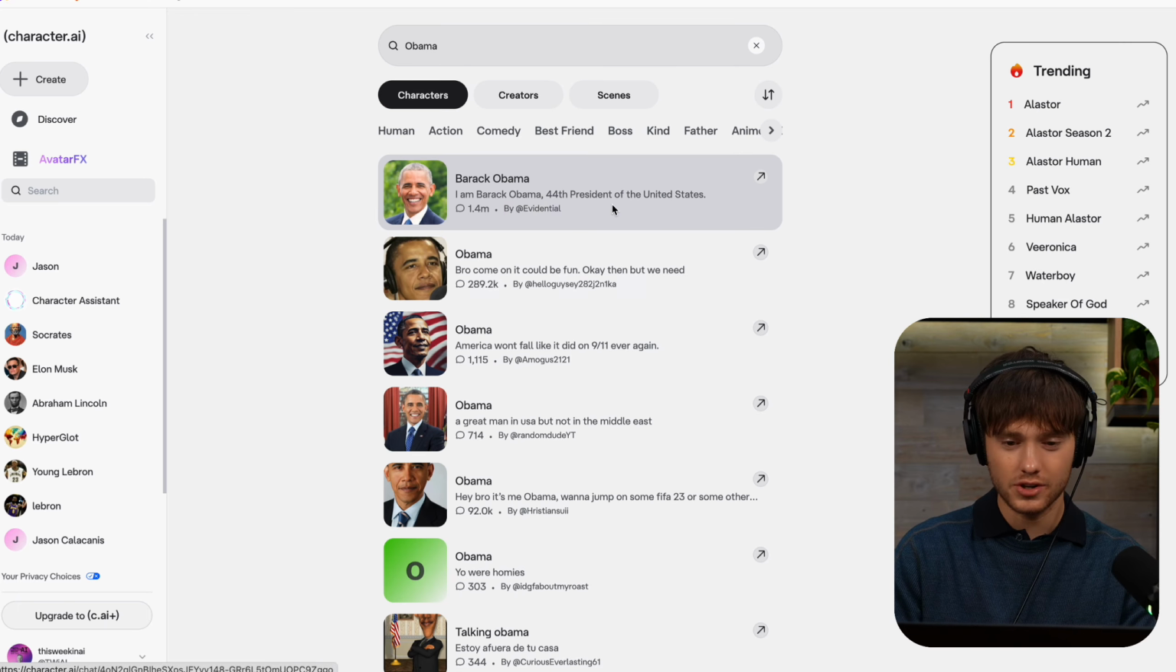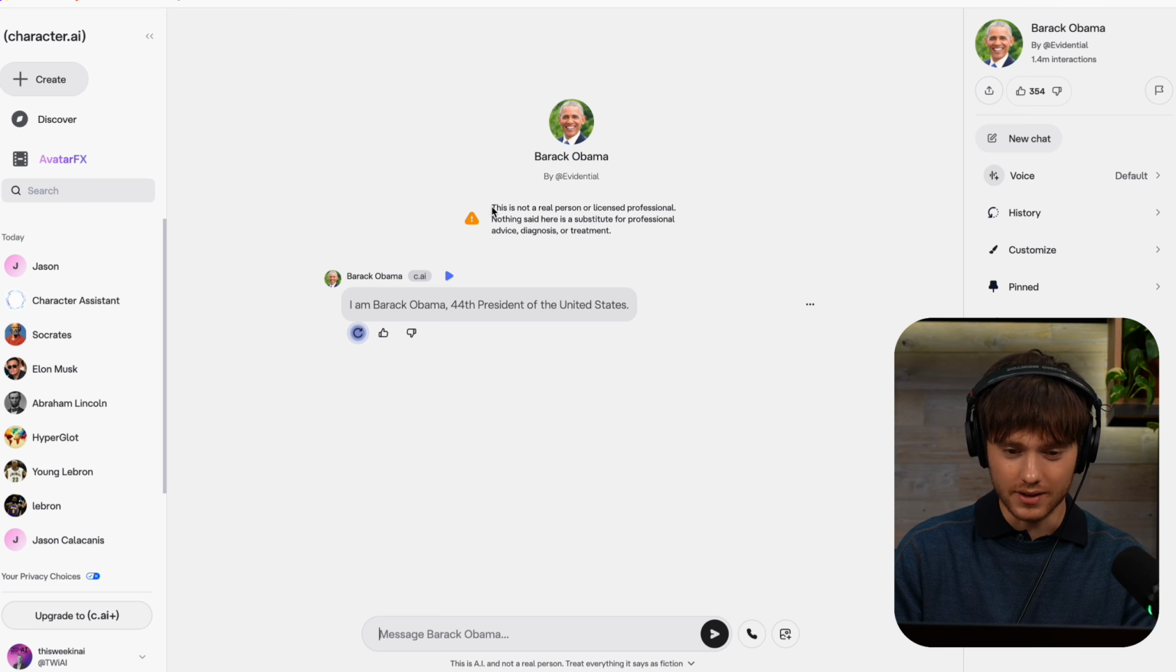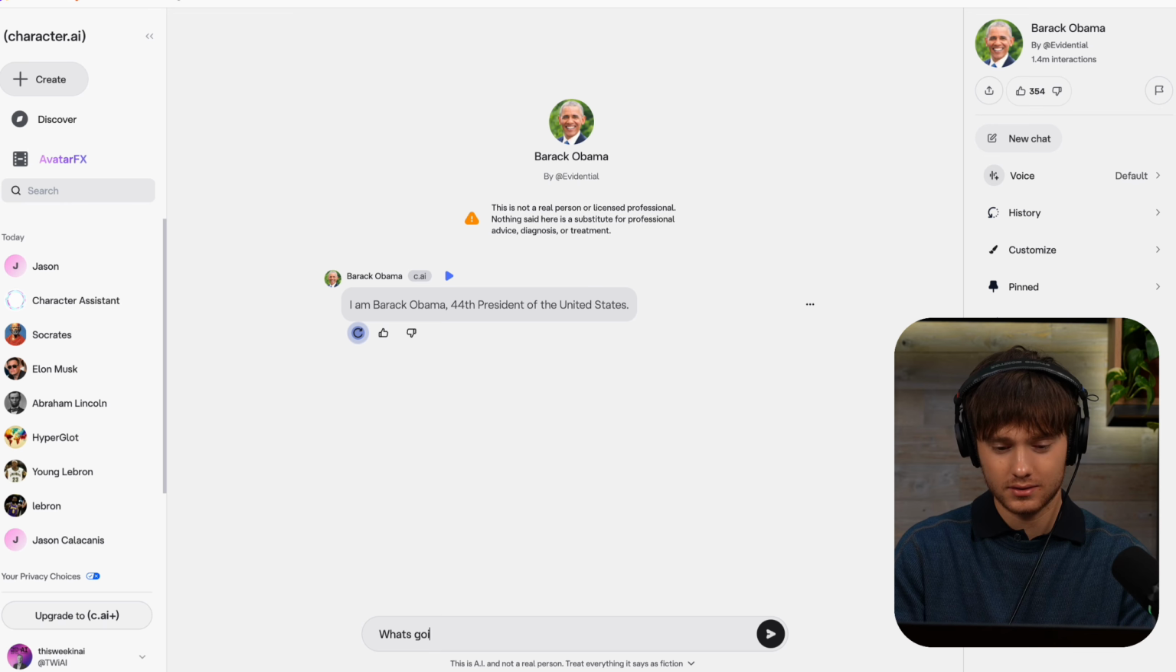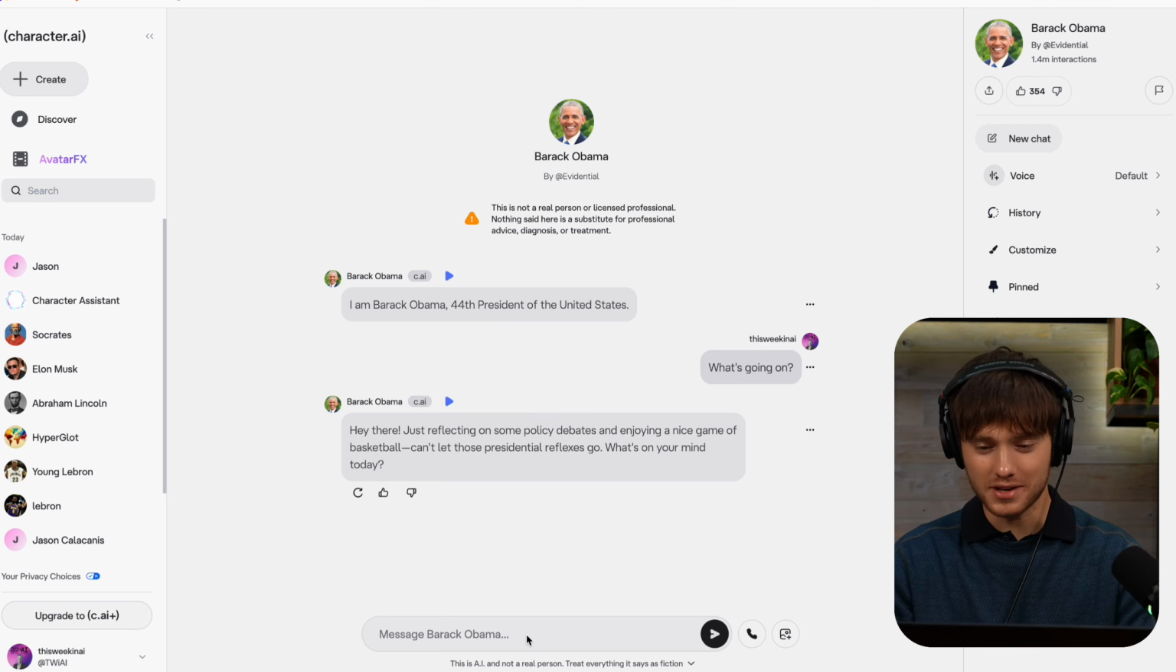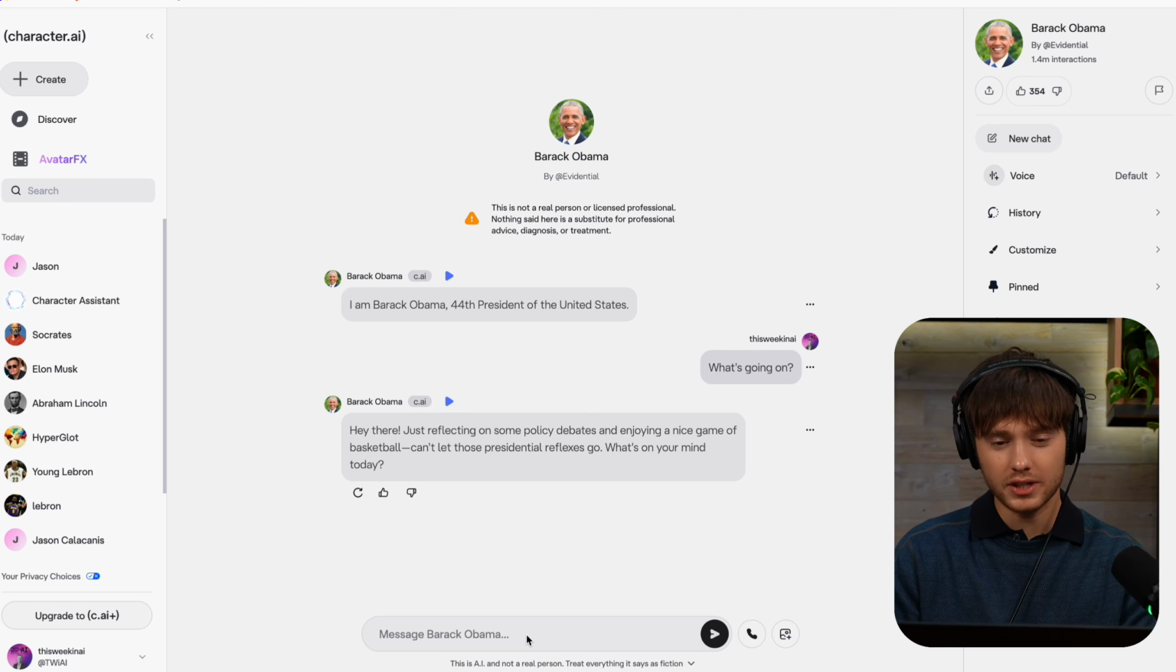Let's try Obama. So you can see that this character has around 1.4 million chats. And in here you can see it gives you a little bit of a warning on how this is not a real person, but let's check it out. So you can see this is kind of just a normal chat interface. I can ask him anything that I want. So it seems like he's kind of doing what he does, some policy debates, some basketball, and I'm actually able to listen to him say it as well.